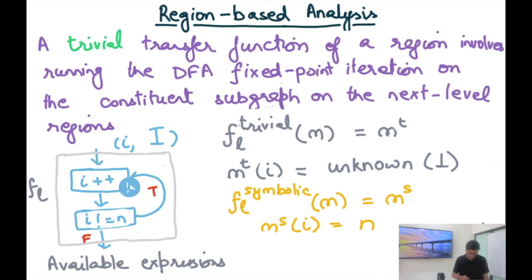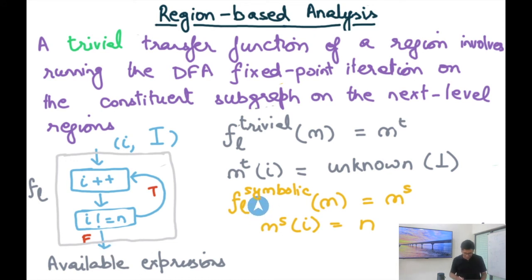Because if I just run the data flow analysis on this particular subgraph, I'm going to get an unknown value outside, right? Because the meet of I+1 with I is just going to give me bottom. That's what the available expression says. If the two expressions are different and you meet them, then it's going to give me a bottom.